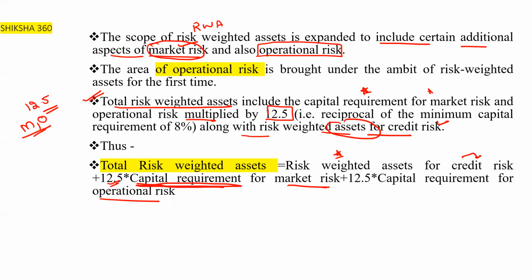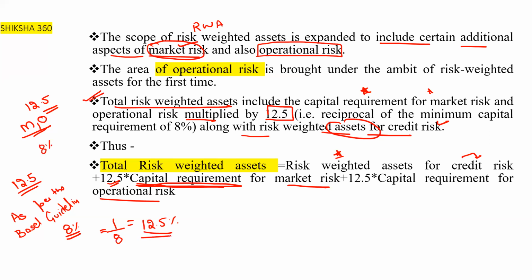One question arises here: where do we get 12.5 from? As per the Basel guidelines, we have to maintain an 8% capital ratio. So 1 divided by 8 comes out to be 12.5.